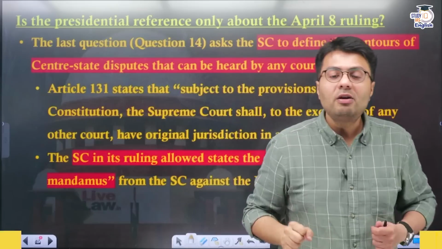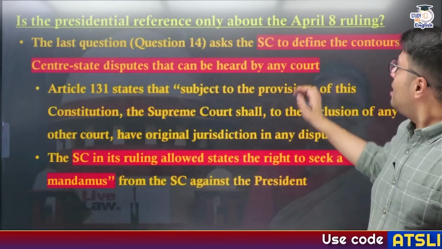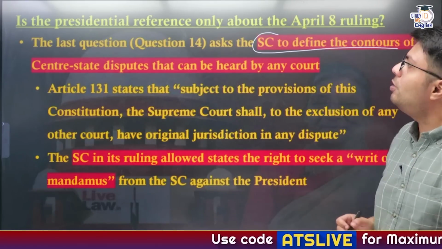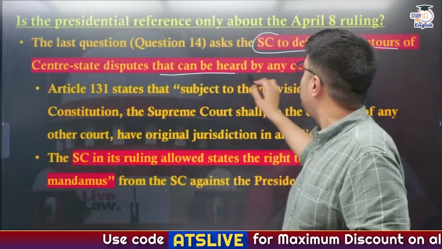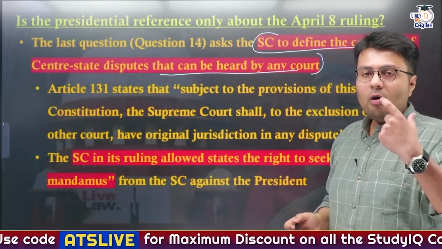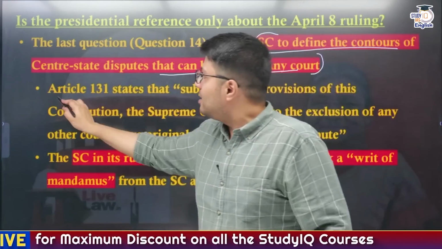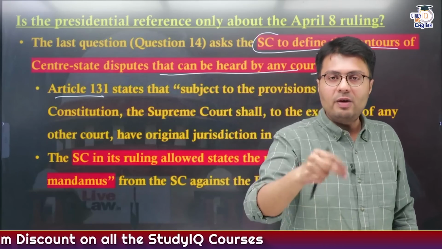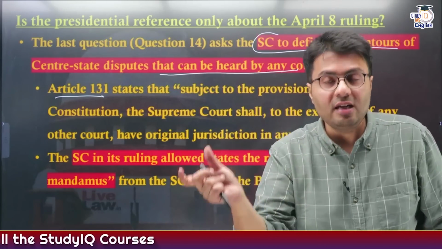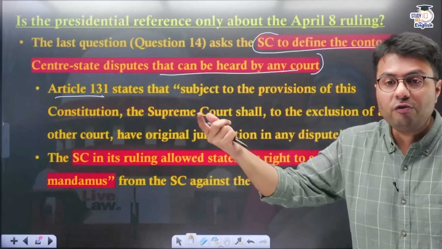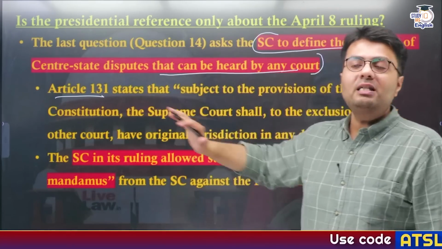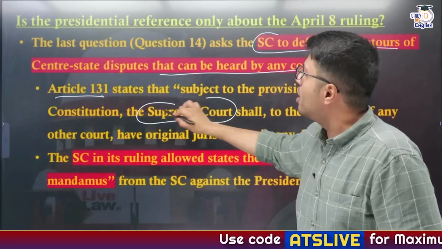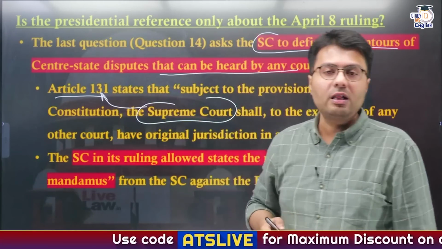Now the last is question 14. Here the Supreme Court is defining the contours of central-state disputes that can be heard by any court. Now the original jurisdiction of the Supreme Court lies in Article 131. That is, whenever there is a dispute between the central and state government that deals with a question of law, this can exclusively be settled by the Supreme Court of India according to the powers given under Article 131.